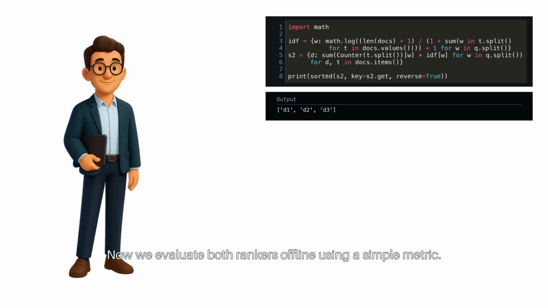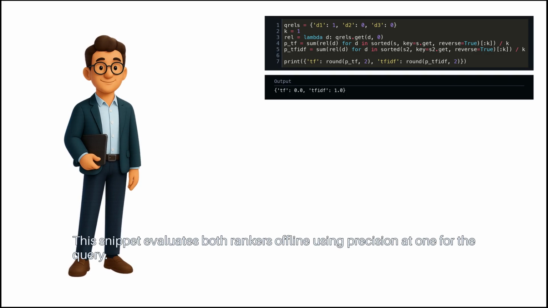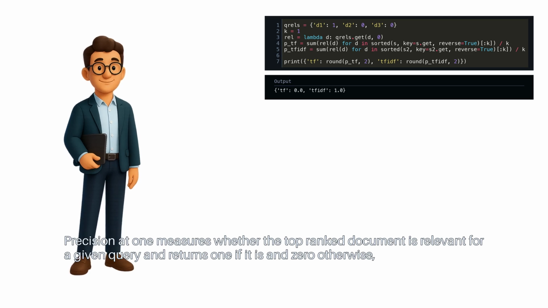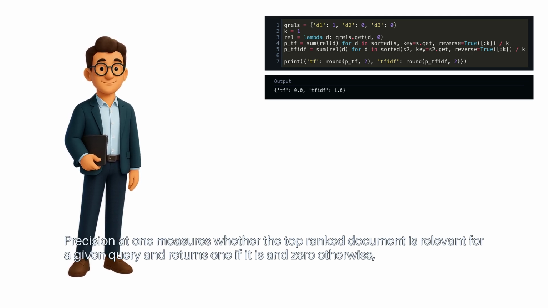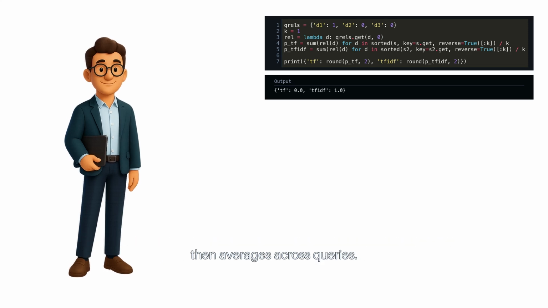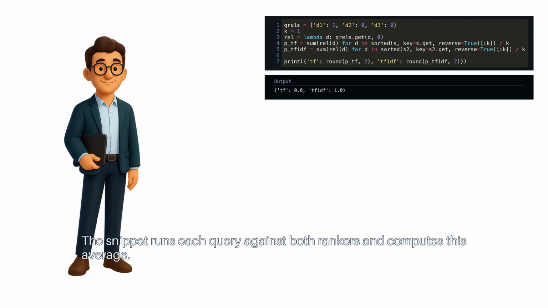Now we evaluate both rankers offline using a simple metric. This snippet evaluates both rankers offline using precision at 1 for the query. Precision at 1 measures whether the top-ranked document is relevant for a given query and returns 1 if it is and 0 otherwise. Then it averages across queries. The snippet runs each query against both rankers and computes this average.